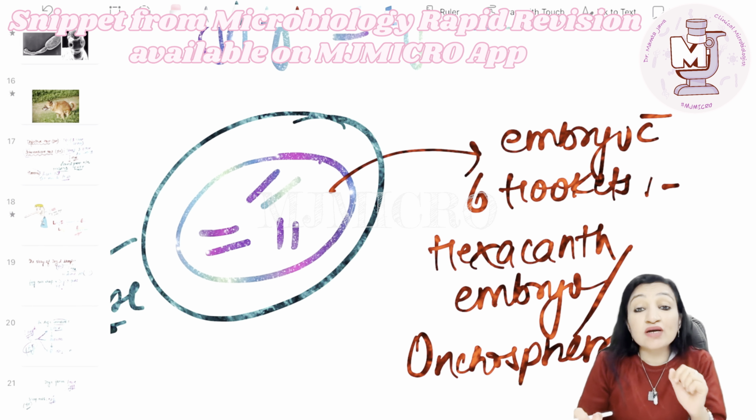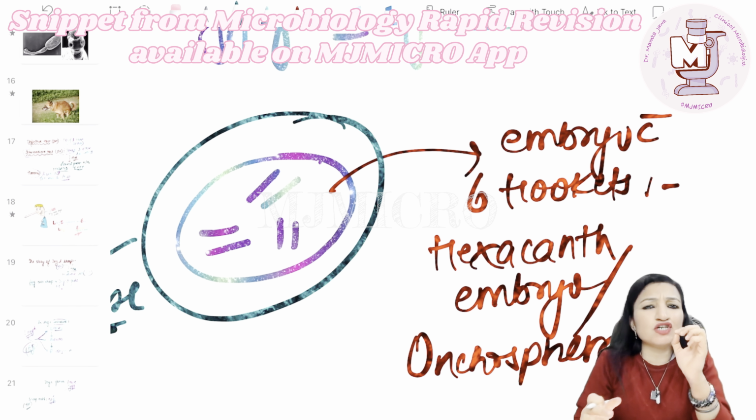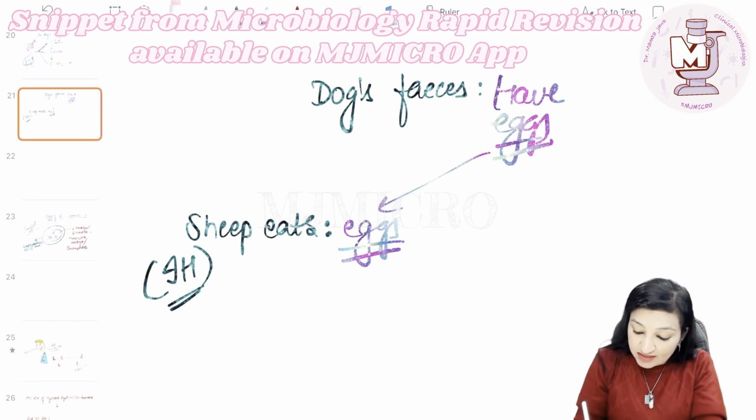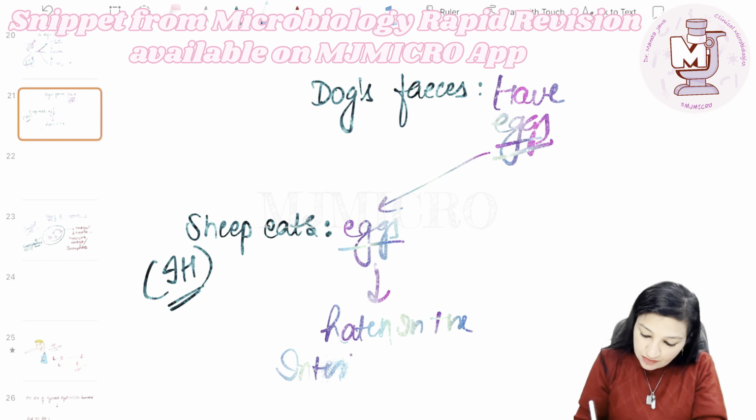So remember, hooklets जो हैं egg के अंदर भी हैं, and hooklets कहाँ पे थी? Adults के सर पे भी बैठी हुई थी. The rostrum was decorated with 2 rows of hooklets. ठीक है? So what happens when the sheep eats these kind of eggs? When the eggs are ingested, they are going to hatch in the intestine of the sheep.